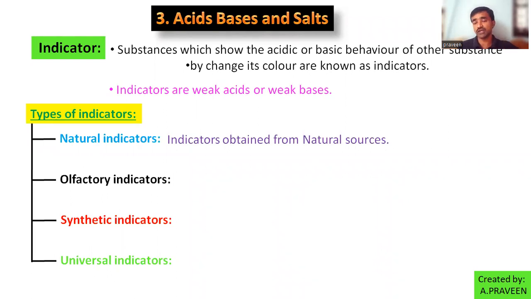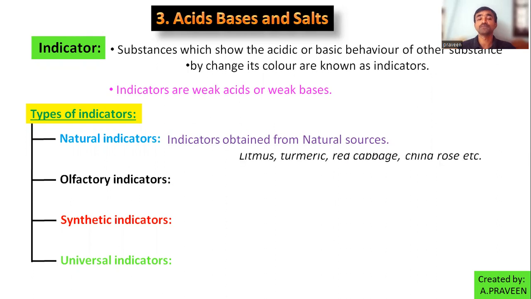In 7th class, you learned natural indicators other than litmus papers. What are they? Turmeric powder, red cabbage juice, and China rose, also called hibiscus. So litmus, turmeric, red cabbage, and China rose are examples for natural indicators.